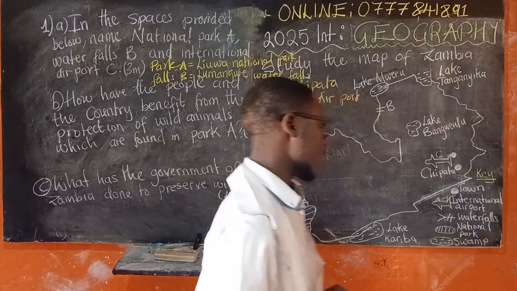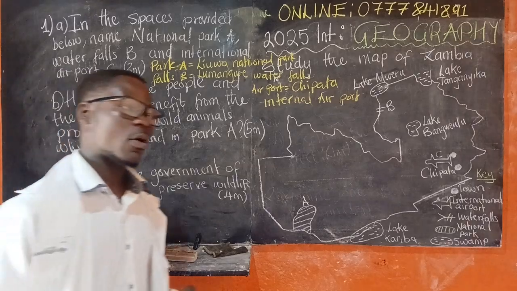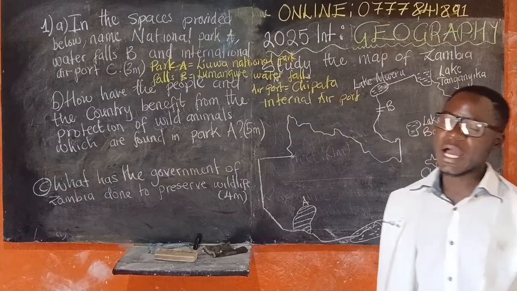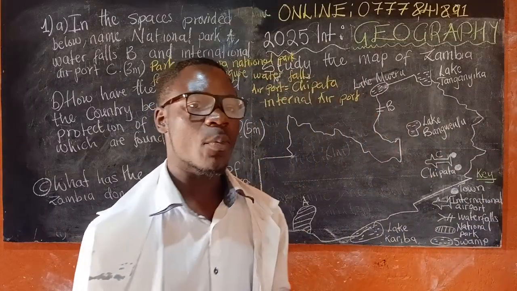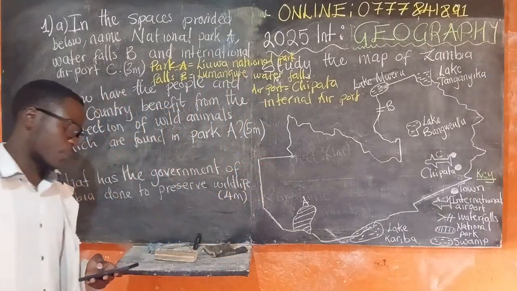Now, apart from that, the country and the people of Zambia have benefited because of employment, right? The national parks provide opportunities to be employed. So it is part of employment.